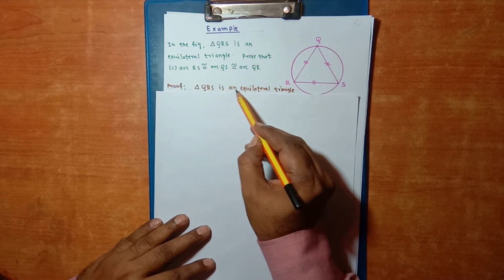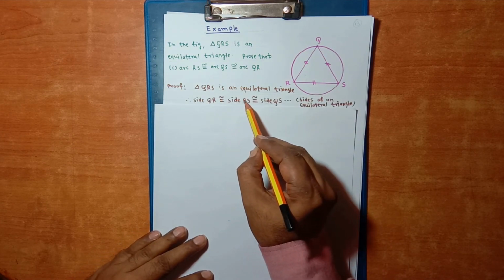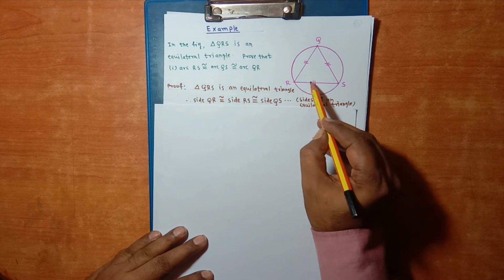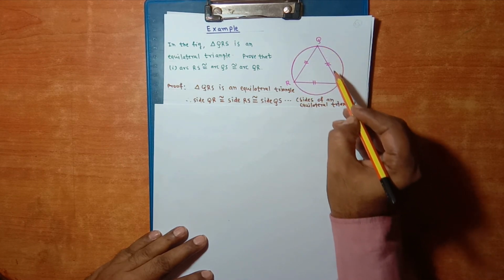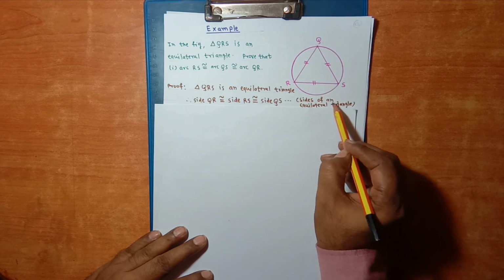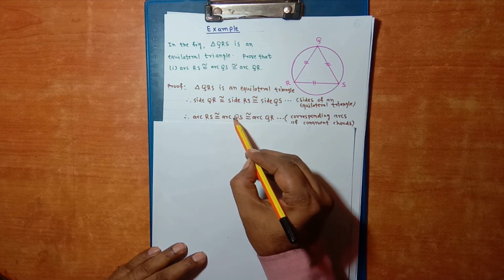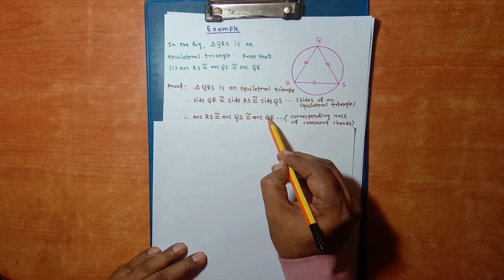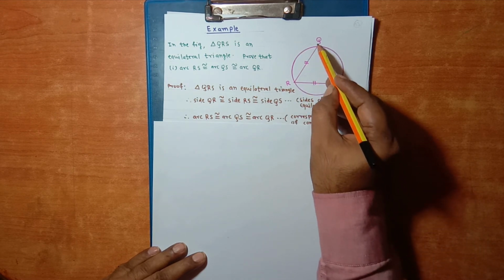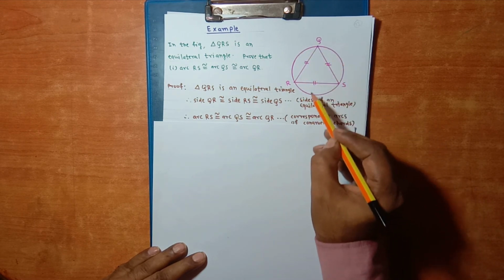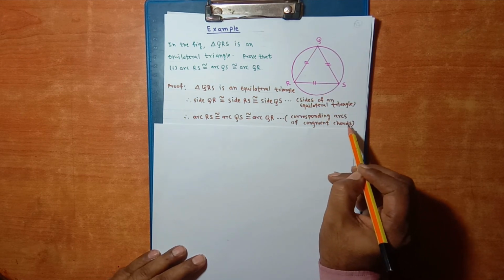Triangle QRS is an equilateral triangle. Side QR congruent with side RS congruent with side QS. This is side QR, this is side RS, this is side QS. Reason is sides of an equilateral triangle. So arc RS congruent with arc QS congruent with arc QR. This is arc RS, this is arc QS, and this is arc QR. All these three arcs will be congruent with each other. Reason is corresponding arcs of congruent chords.